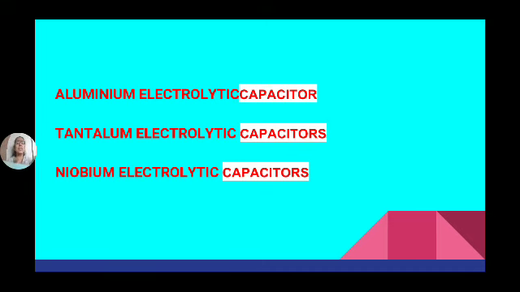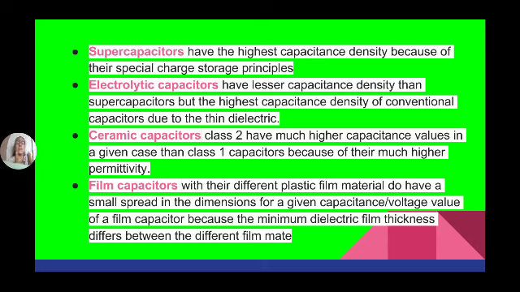So among all these capacitors, the supercapacitor has the highest capacitance value. After supercapacitors, electrolytic capacitors have the highest capacitance value. After that, we go to ceramic, mica, etc. But the highest capacitance value belongs to supercapacitors.